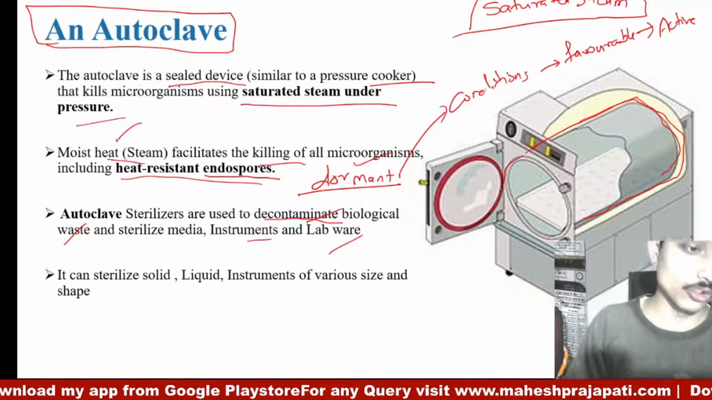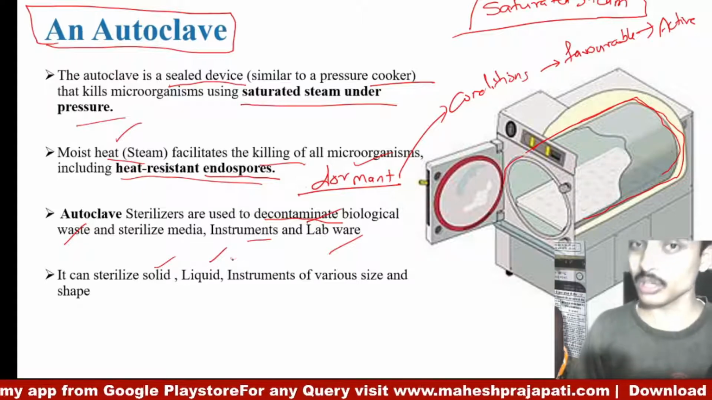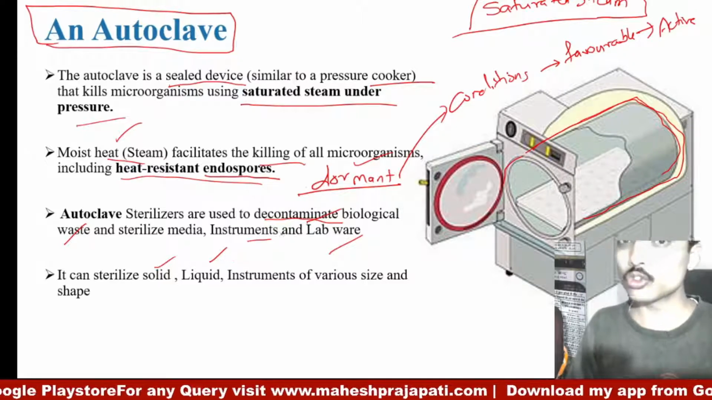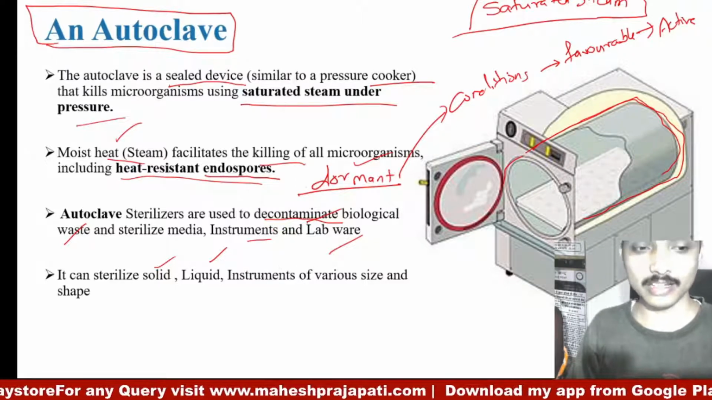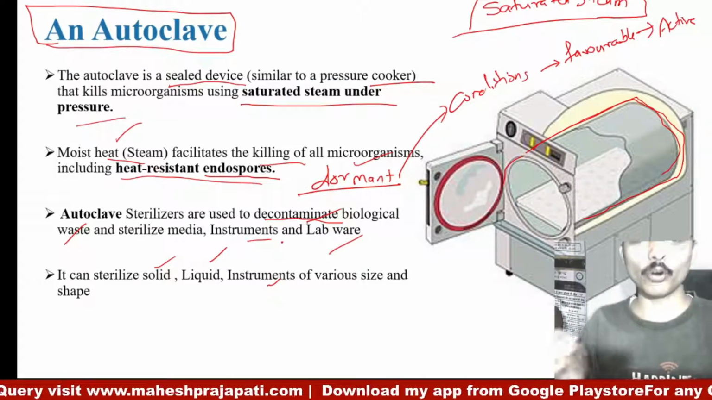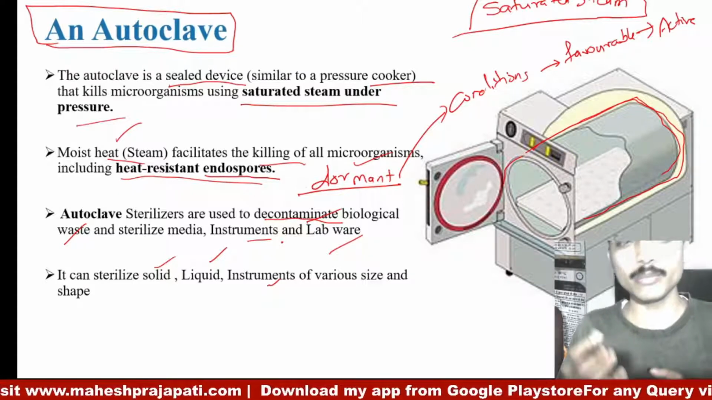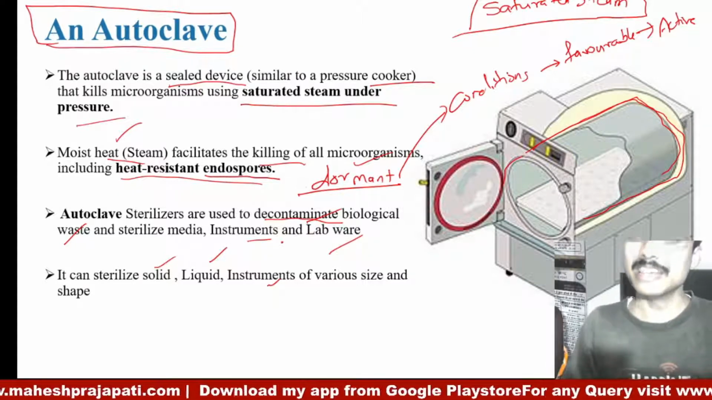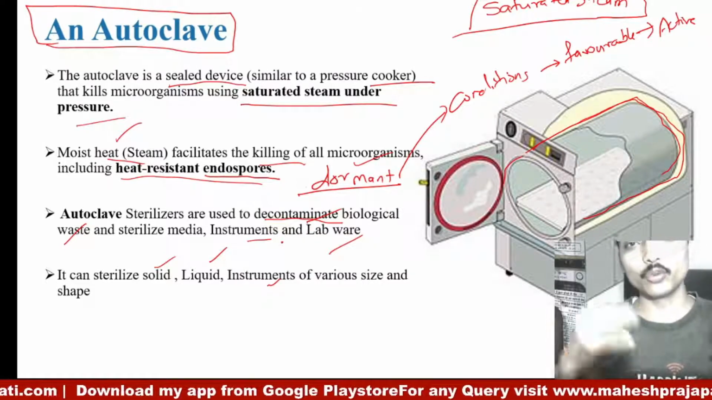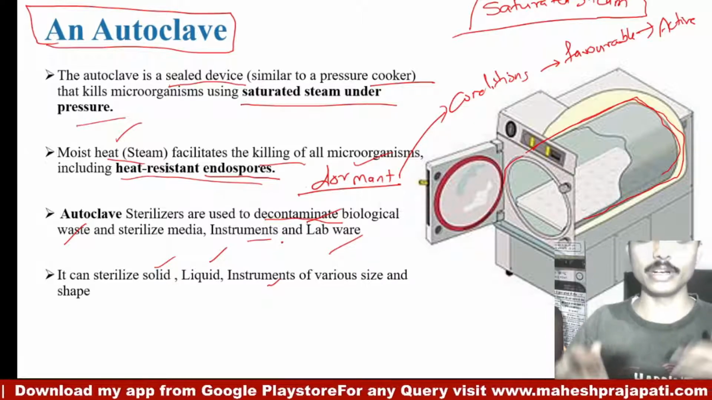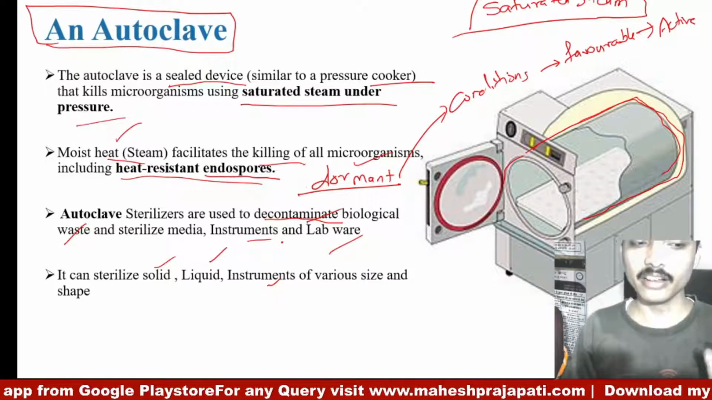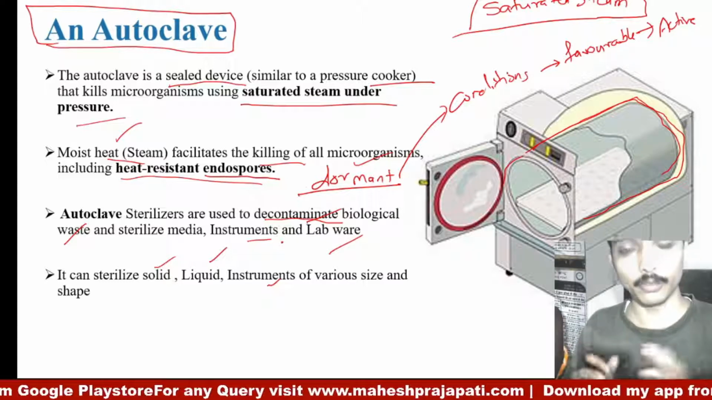It can sterilize solids as well as liquids. Solids we can sterilize inside the autoclave. Liquids, and some equipment or instruments or glassware of various sizes, we can also sterilize. So these are some advantages and basics about the autoclave: it uses saturated steam under high pressure and high temperature, and it kills heat resistant endospores and all kinds of microorganisms. It is used to decontaminate biological waste and sterilize media, instruments, labware, and it can sterilize solids and liquids. So this is about the autoclave.